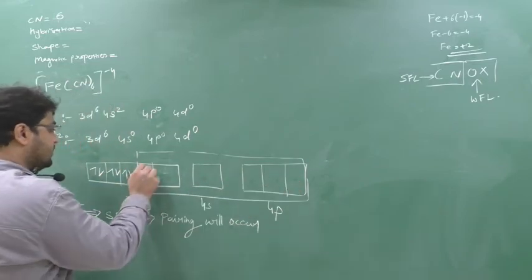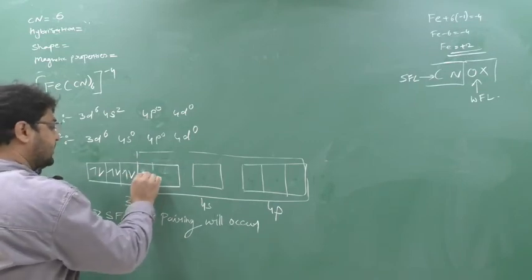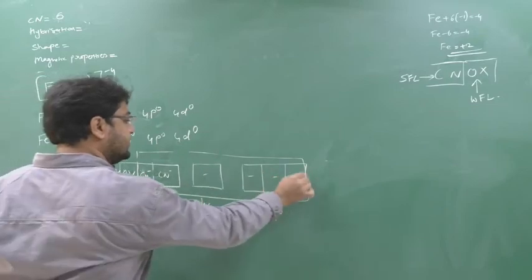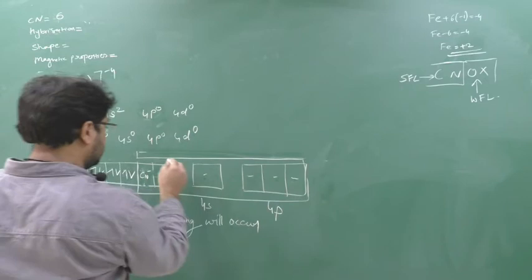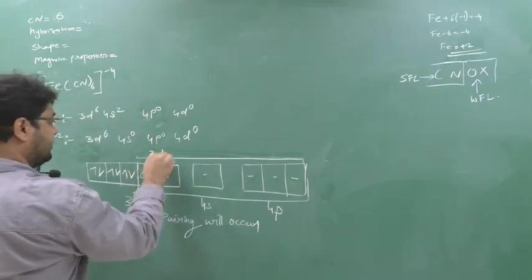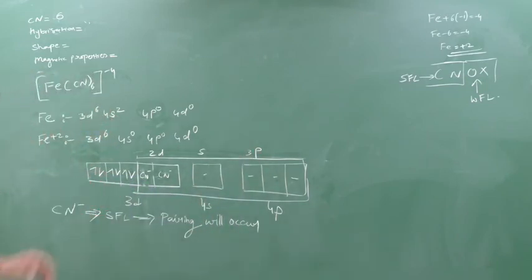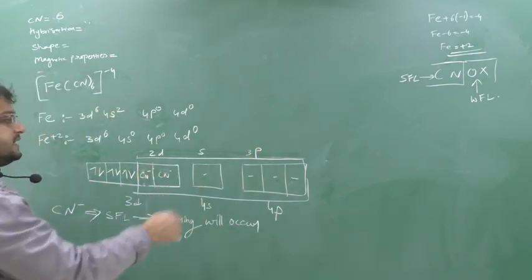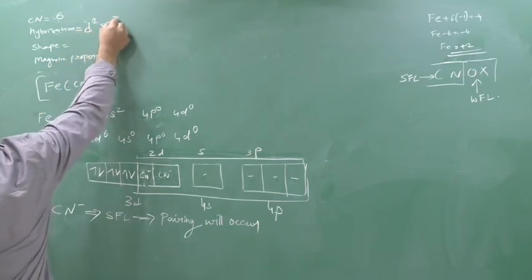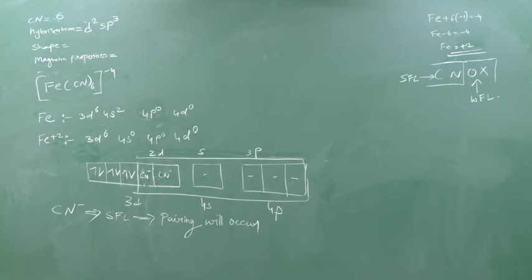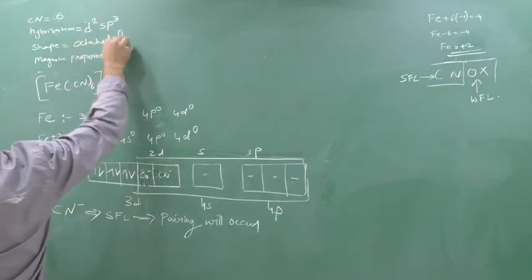So here the lone pair of cyanide will come, one CN here, one CN here. How many orbitals are actually used? We are using 2 d orbitals, 1 s and 3 p. Yes or no? We are combining 2d orbitals, 1s and 3p. So what is the hybridization? d2sp3 hybridization. Shape will be octahedral.